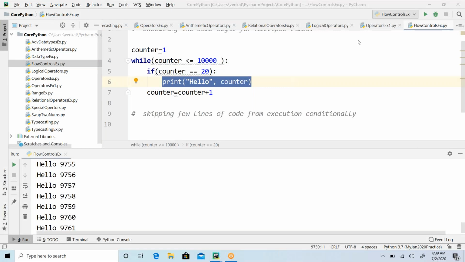Guys, perfect. So can you see the screen now? Yes. Okay, perfect then. Right.